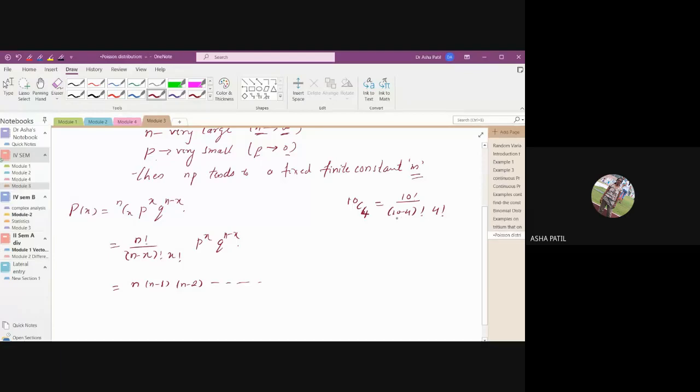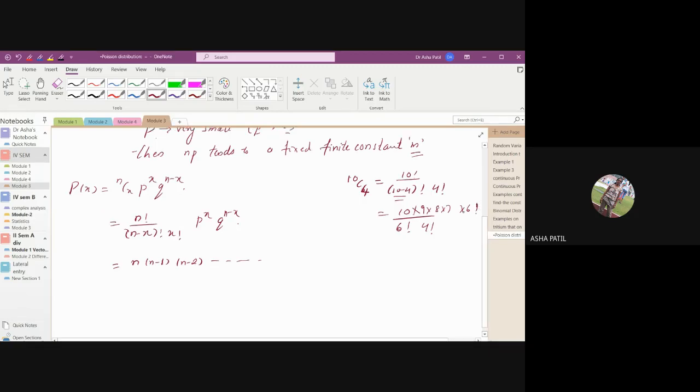That gives 10 factorial divided by 6 factorial into 4 factorial. To simplify, we write 10 factorial as 10 into 9 into 8 into 7 into 6 factorial. Then the 6 factorial gets cancelled. Usually that's the procedure that we do.